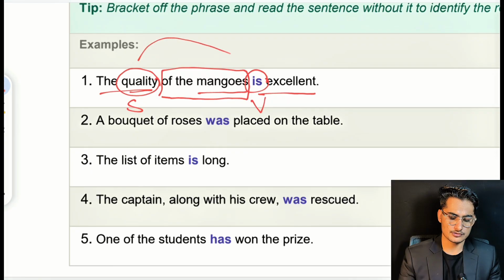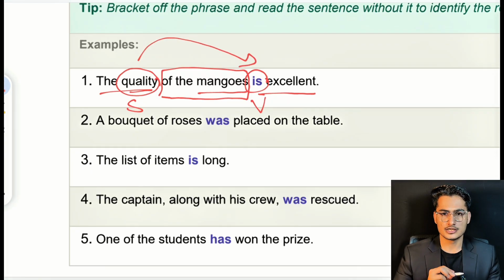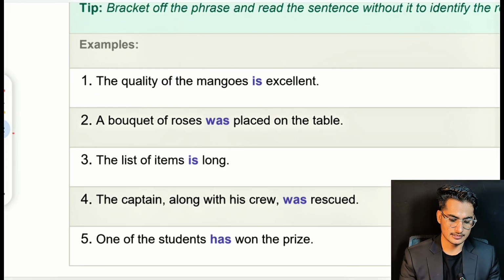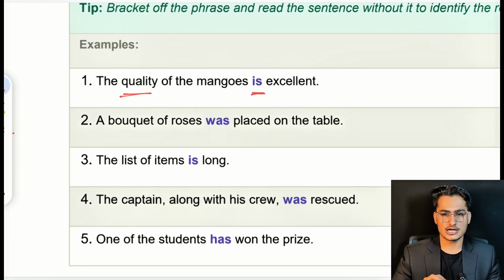We have to focus on subject and verb. In this case, our subject quality is a singular subject. As you can see, it's quality, not qualities. So quality will follow is. The quality of mangoes is excellent. We just have to ignore the remaining phrase, either it is in singular form or plural form.